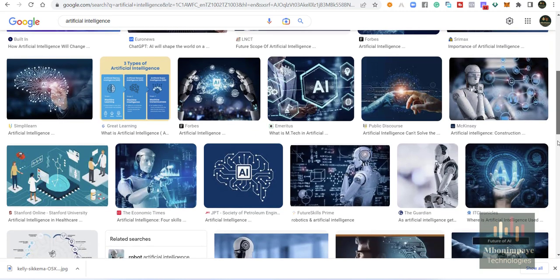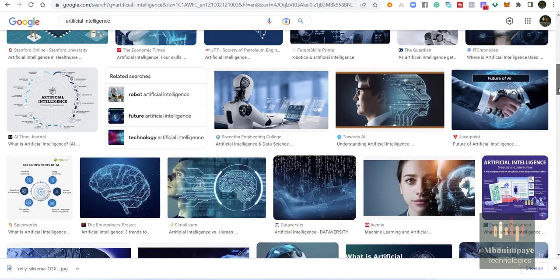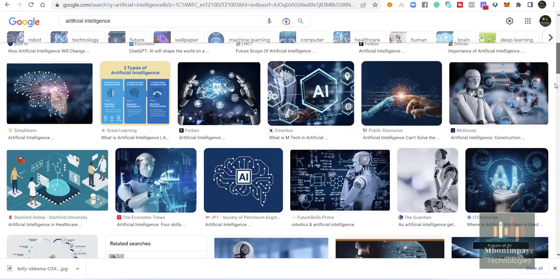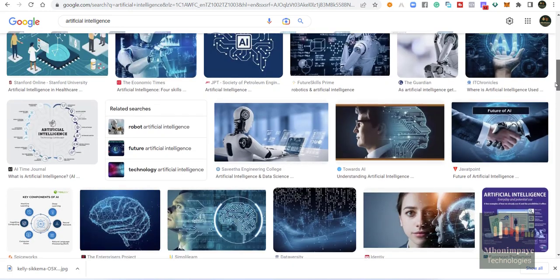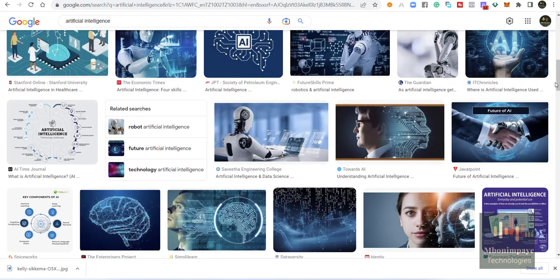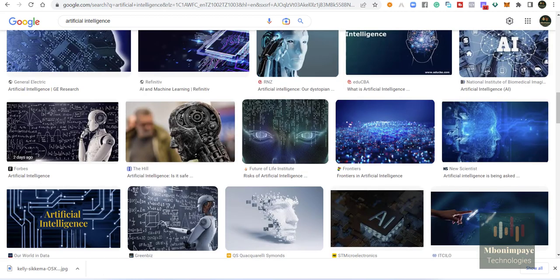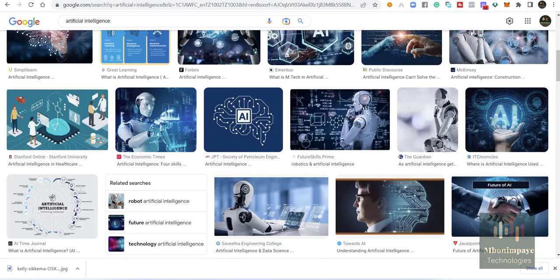So simply, that is AI and machine learning. And the goal of AI is to make smart computer systems like humans, and the purpose is to solve complex problems. So simply, that is what we call AI and machine learning.